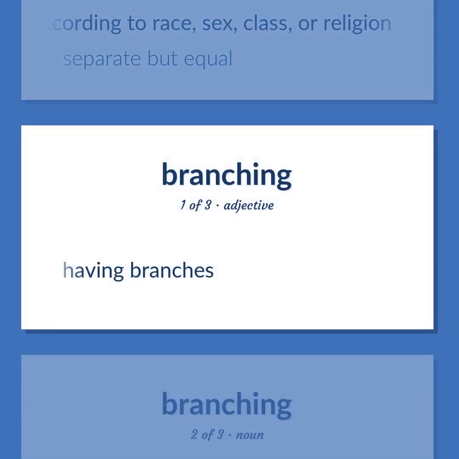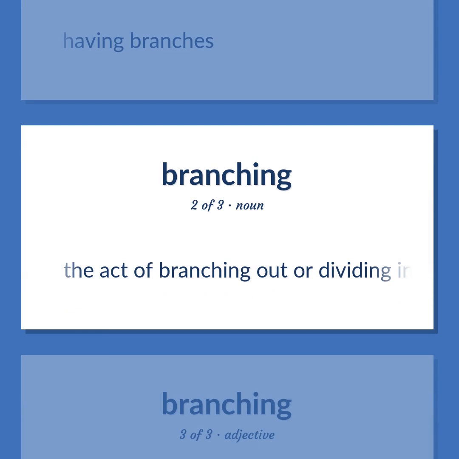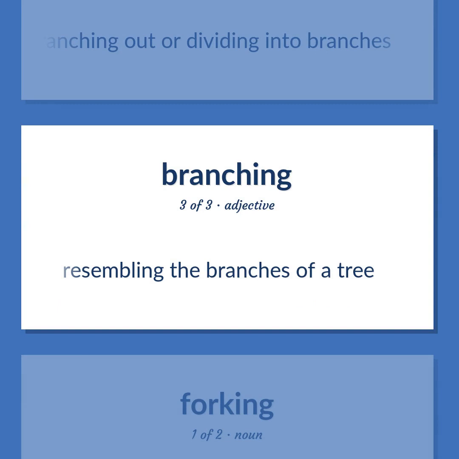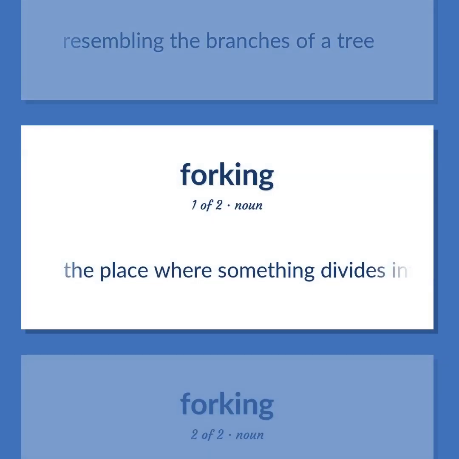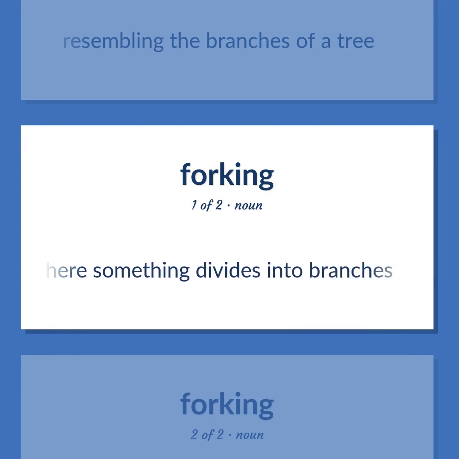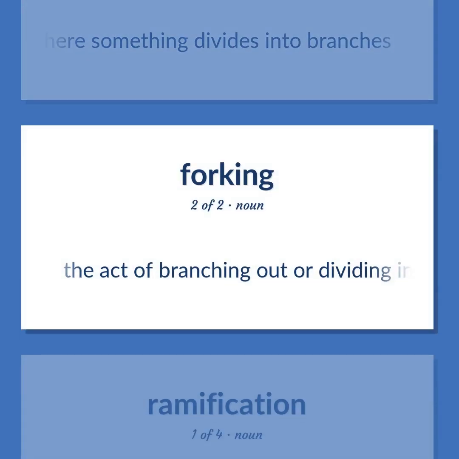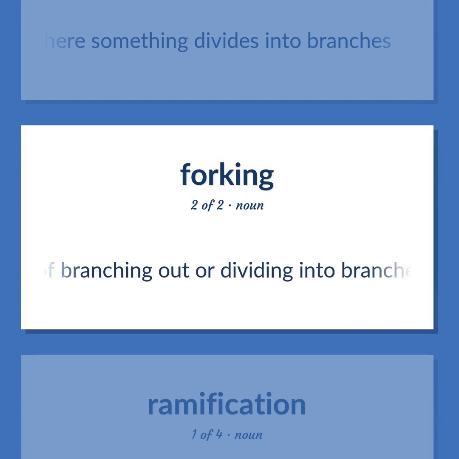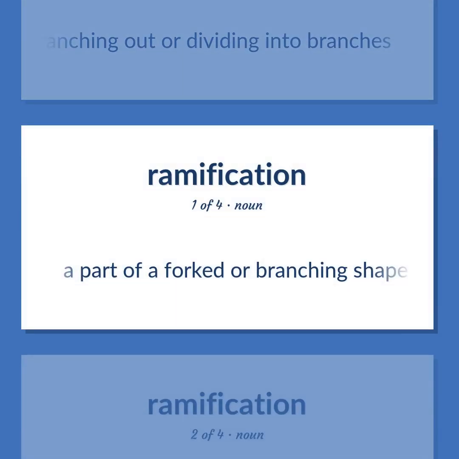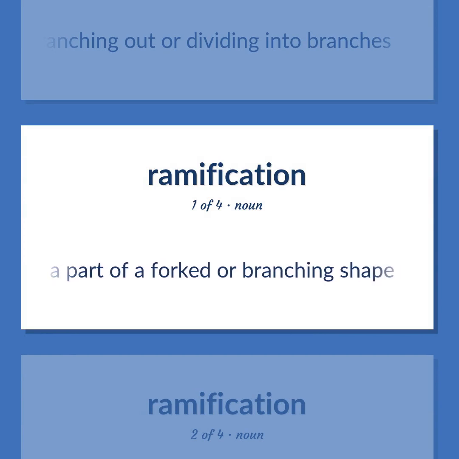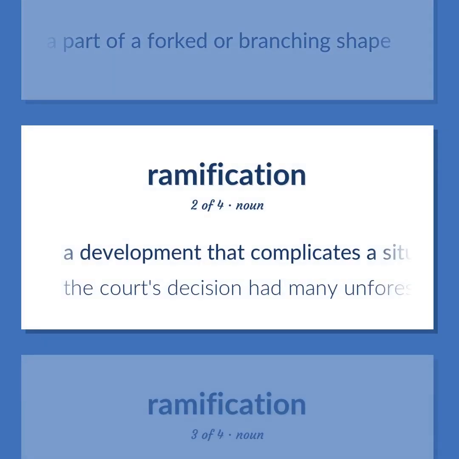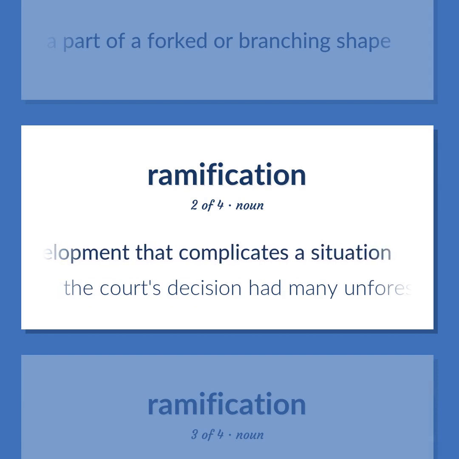Having branches. The act of branching out or dividing into branches. Resembling the branches of a tree. The place where something divides into branches. The act of branching out or dividing into branches. A part of a forked or branching shape. A development that complicates a situation. The court's decision had many unforeseen ramifications.